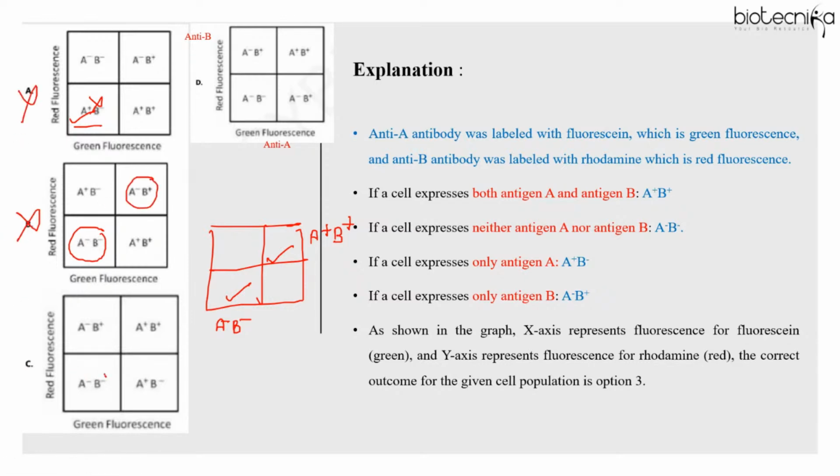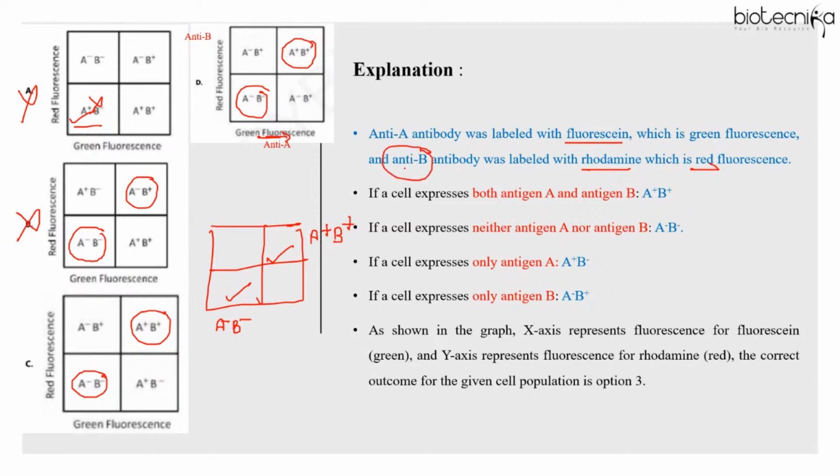If you see C, here double negative, double positive. Here also double negative, double positive. That means the answer is between C and D. We can omit 2 options out of 4. Now, in the question, we have labeled that the green fluorescence will be given by fluorescein, and rhodamine gives the red fluorescence. R for rhodamine, R for red.